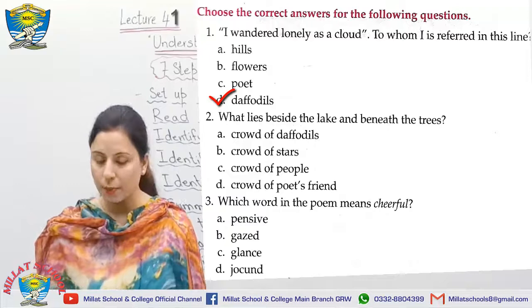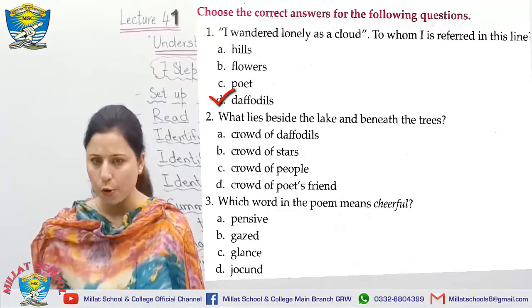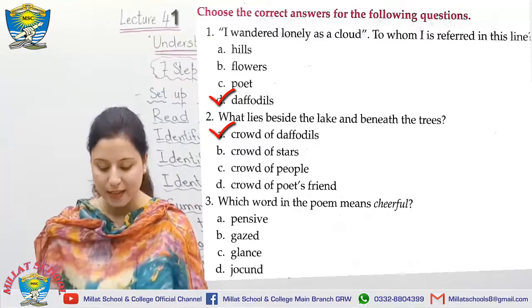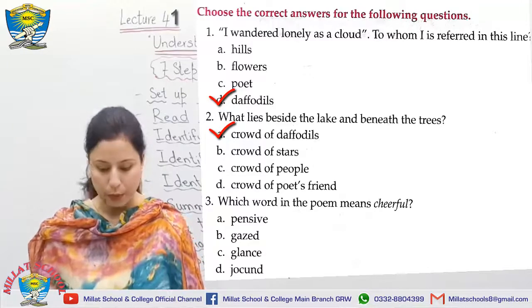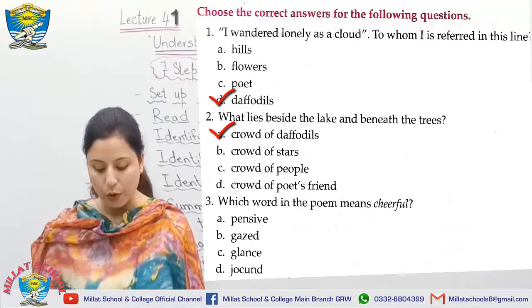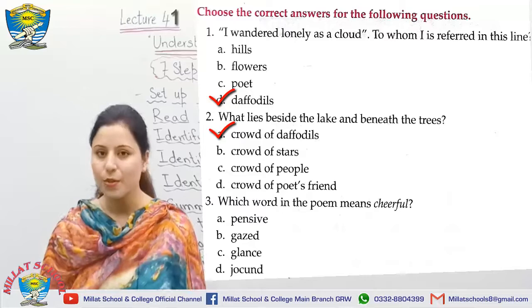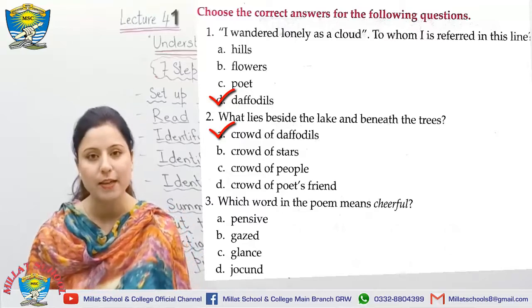Let's see question number 2. What lies beside the lake and beneath the trees? Crowd of daffodils? Obviously. Crowd of stars? No. Crowd of people? No. Or the crowd of poet's friends? There was no friend of the poet. So the first option A is the right answer.